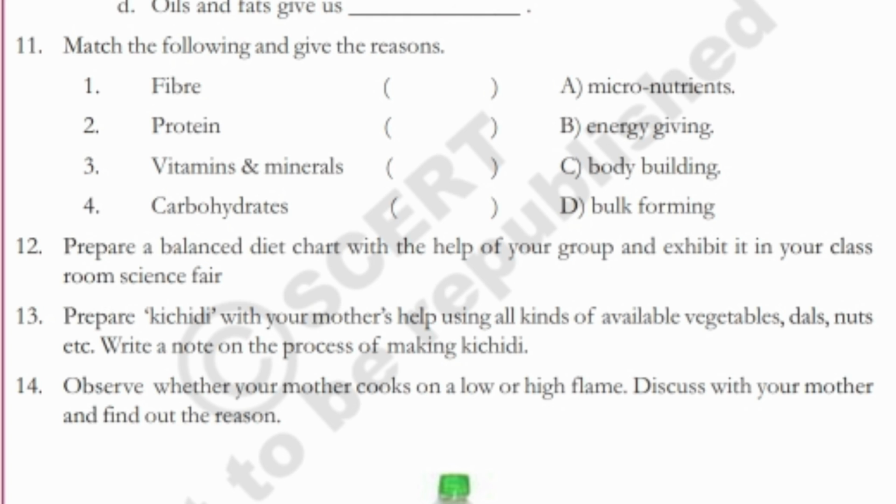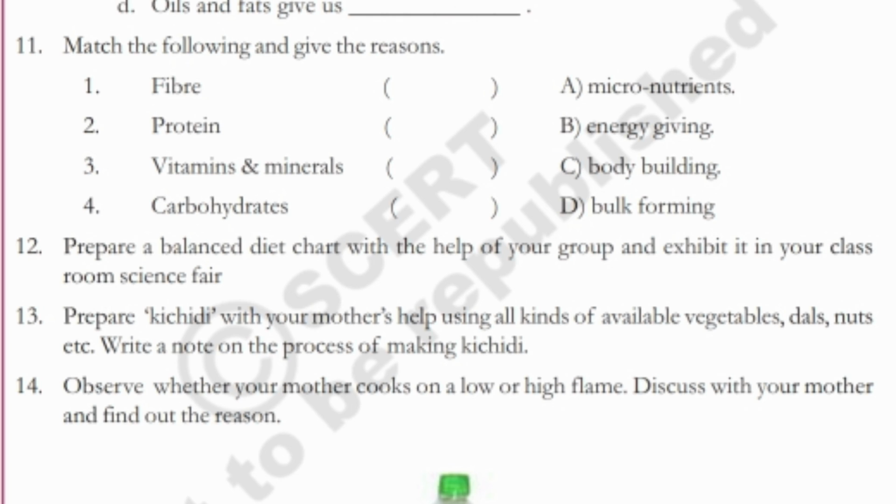Match the following and give the reasons. Fiber, protein, vitamins and minerals, carbohydrates. A. Micronutrients. B. Energy giving. C. Body building. D. Bulk forming. Prepare a balanced diet chart with the help of your group and exhibit it in your classroom science fair.